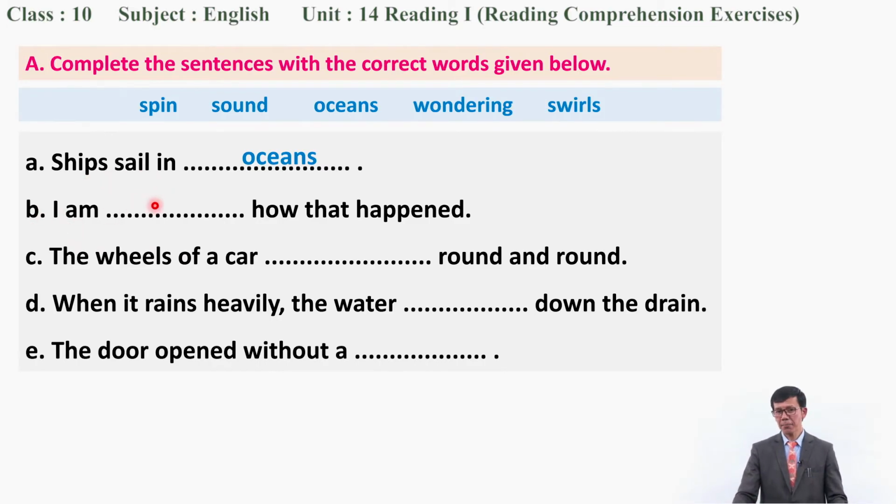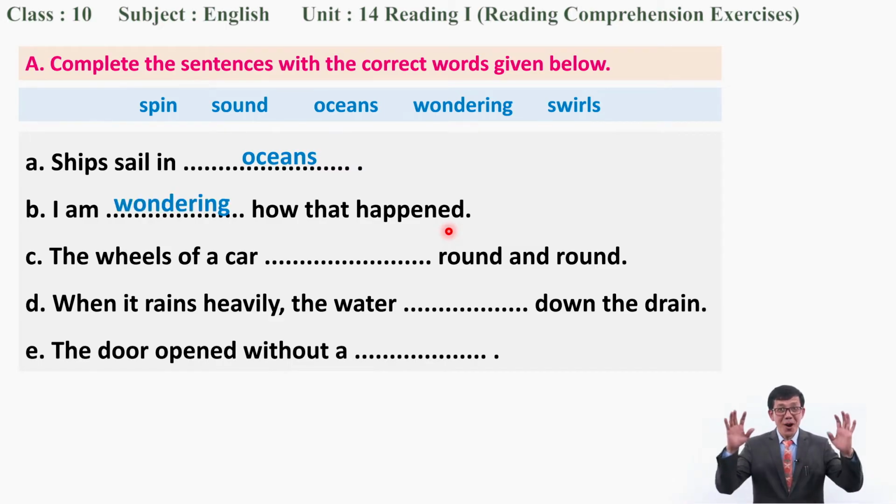Now, I am how that happened. Which word goes there? Now please guess. What are you doing? Yes, you're right. I am wondering, okay? I'm wondering how that happened. You are not sure, you are surprised, so you can say, I'm wondering how that happened.